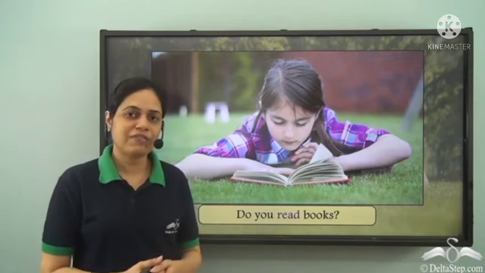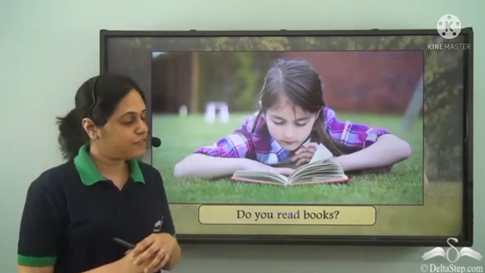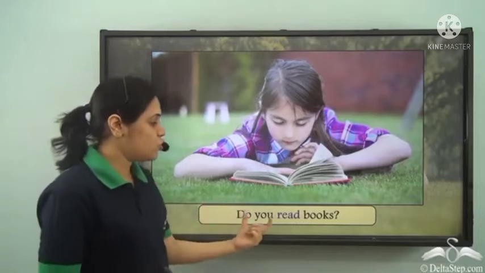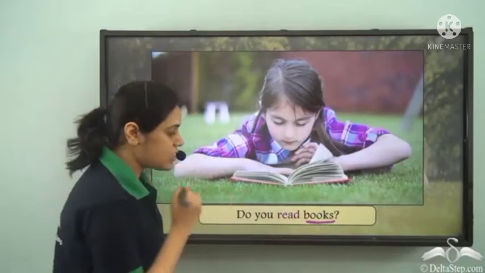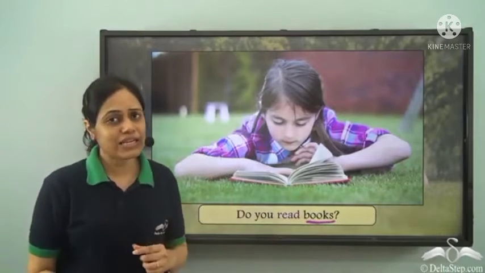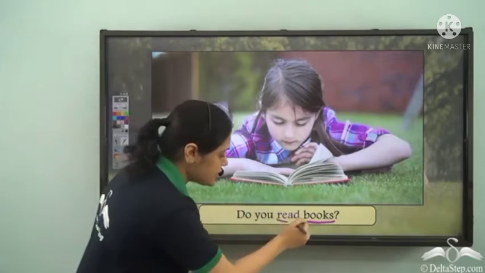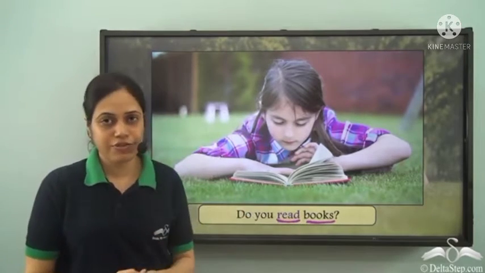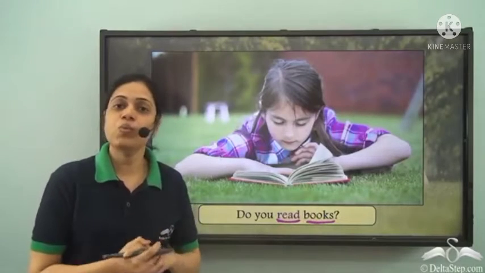And Raman gave the answer, "Yes, I do read books." But if you look at this sentence, "Do you read books?" Now, without this noun books, the sentence sounded incomplete. In this sentence, read is the verb and books is the answer to what.